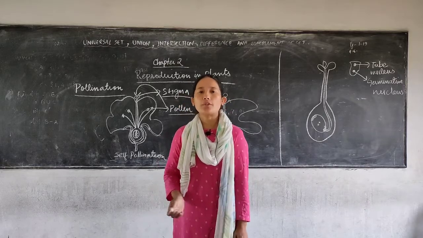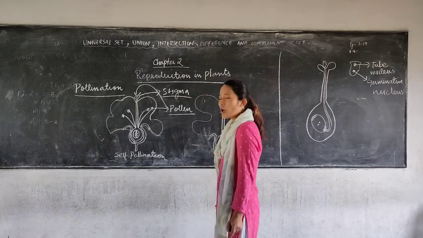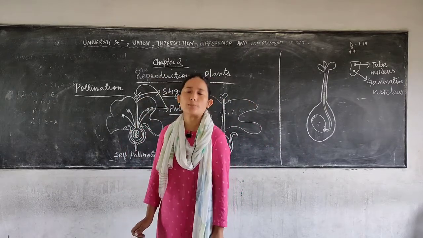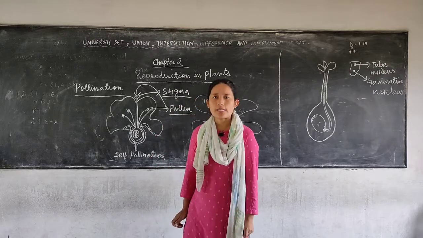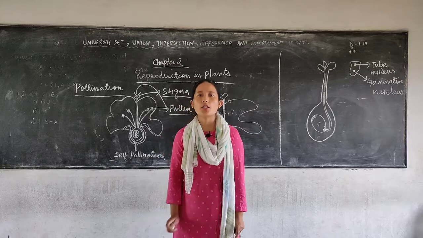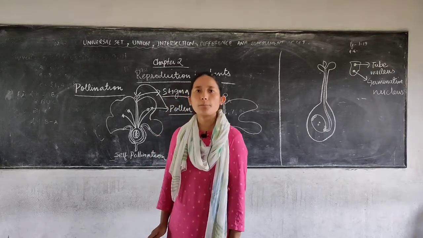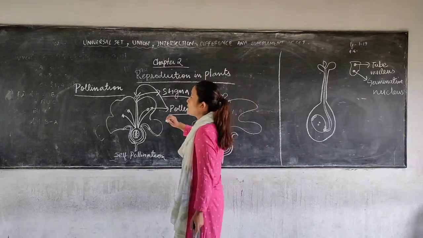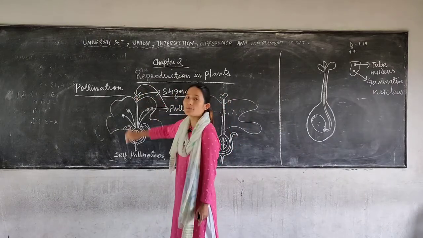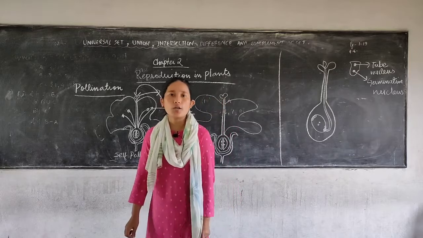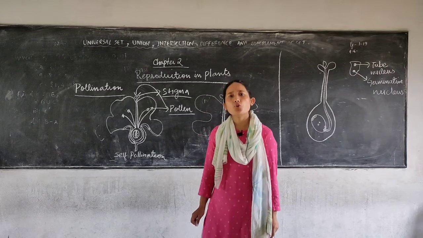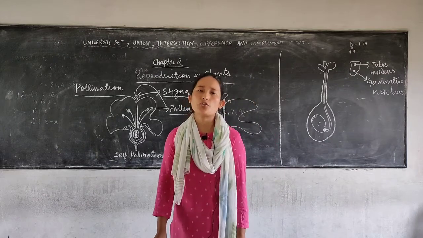Now pollination can be of two types, self-pollination and cross-pollination. Self-pollination usually takes place in a bisexual flower. Bisexual flower means this flower has both reproductive parts, that is the female reproductive part as well as the male reproductive part. So in case of a bisexual flower, the pollen grains of the same flower are transferred to the stigma of the same flower. That kind of pollination is referred to as self-pollination.